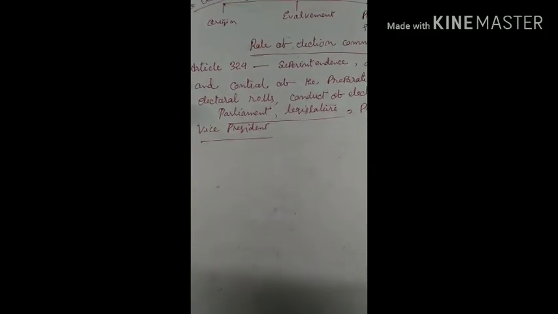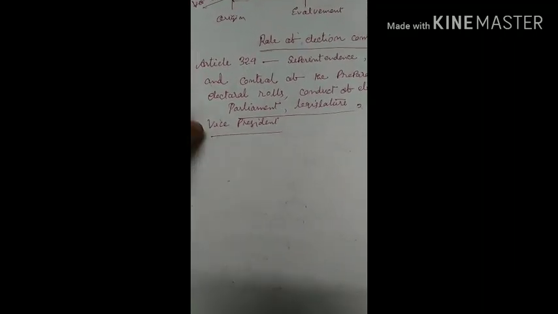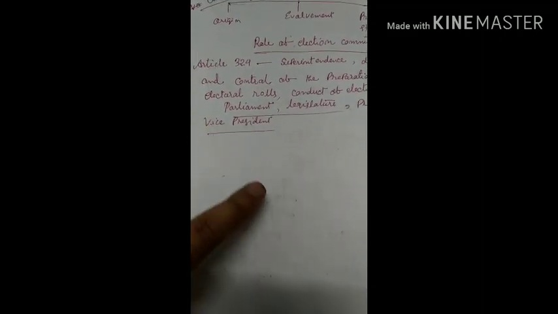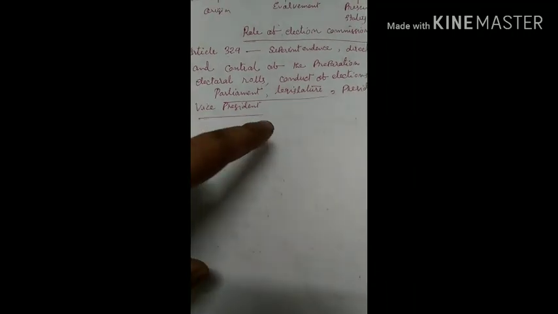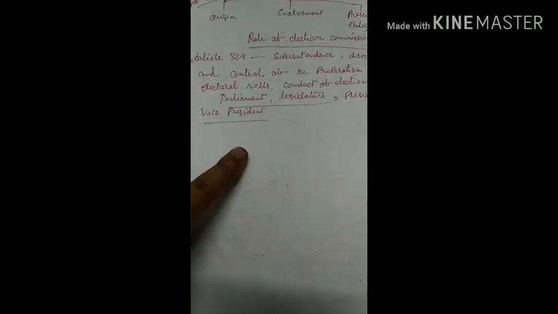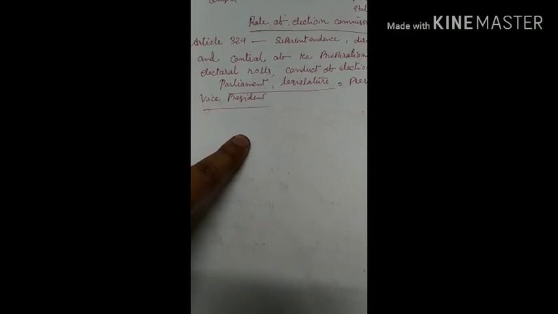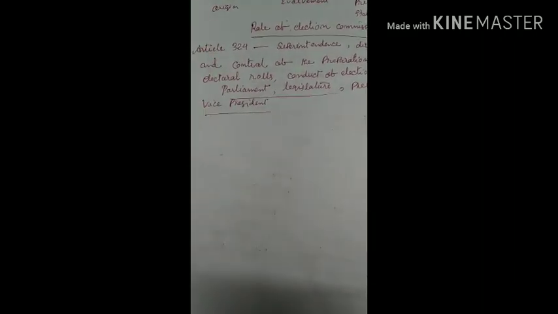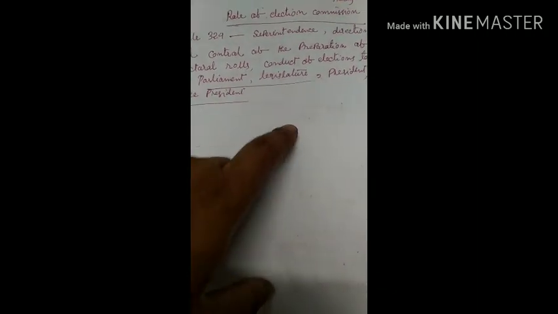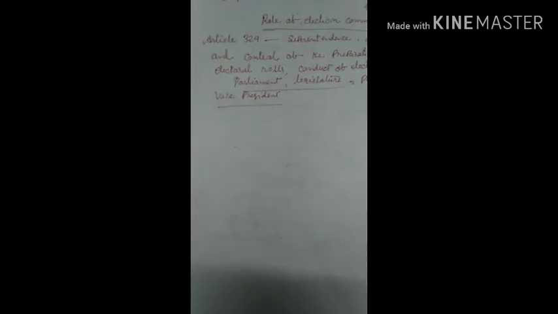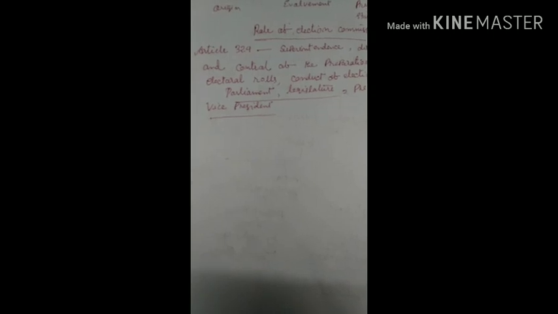Then one important thing is the role of the Election Commission. Here, Article 324 is important. Under this article, the Election Commission is entrusted with superintendence, direction, control, and preparation of electoral rolls, and conduct of elections. The last line is important because you might find a question in the prelims exam. The Election Commission is not entrusted with preparing the electoral roll for which of the following? For Parliament, Legislature, Presidential, and Vice Presidential elections. Keep it in mind, it is not for Panchayati Raj elections.